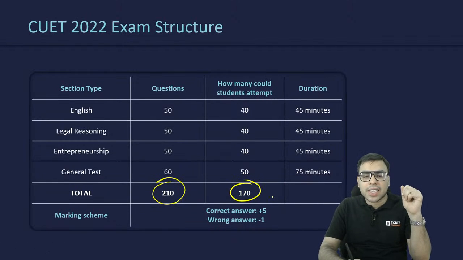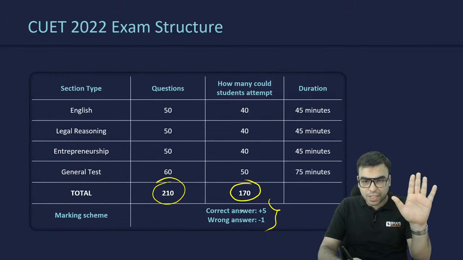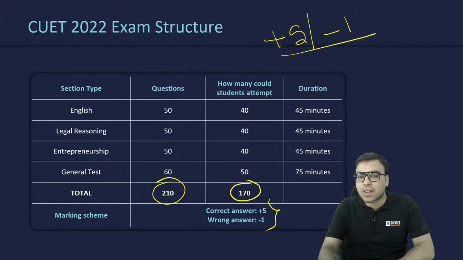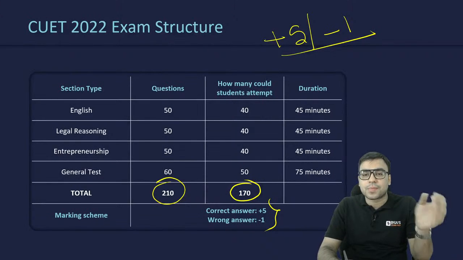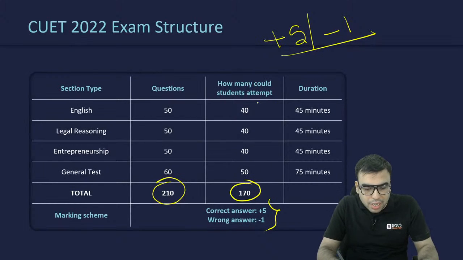And yes, the marking scheme was like this. If you are right, you will be given +5 marks, and if you are wrong, you will be penalized with -1 mark. So you should be crystal clear that there is negative marking also. +5 if you are right, and if wrong, then -1. So be careful about it.